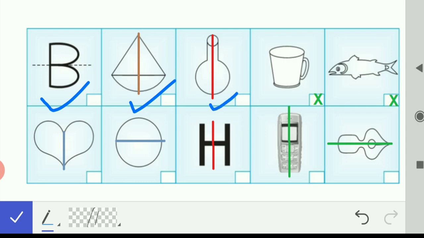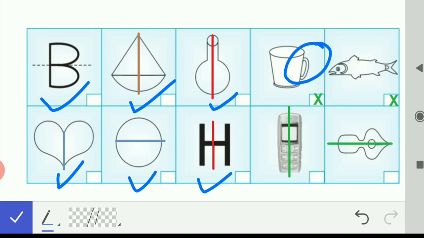In this again vertical. In this cup, we cannot draw in any direction because this part is extra. This handle part is extra. So we cannot cut it into two equal halves. Similarly, with the fish also, we cannot cut it into two equal parts. Then this heart, we can cut it. The circle can be cut into two equal halves. There is no problem in the circle.